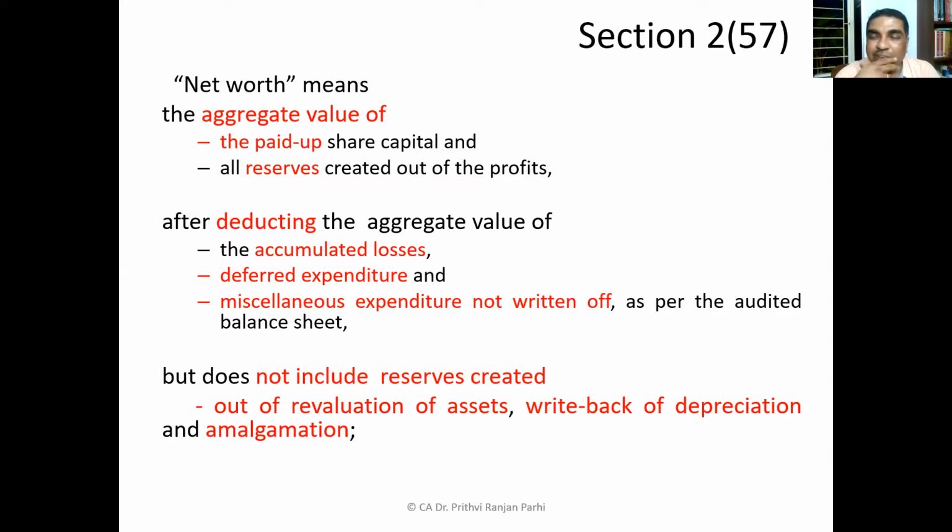And whatever is not distributed is treated just like an asset. It is in the balance sheet, it's an asset. But when calculating net worth, we will not be including that. That has to be excluded. Okay, so accumulated losses will be excluded. Deferred expenditure should be excluded. And miscellaneous expenditure to the extent not written off, that is also treated as an asset. Okay, so three things I told you: accumulated losses, deferred expenditure, and miscellaneous expenditure to the extent not written off. All these things have to be reduced.